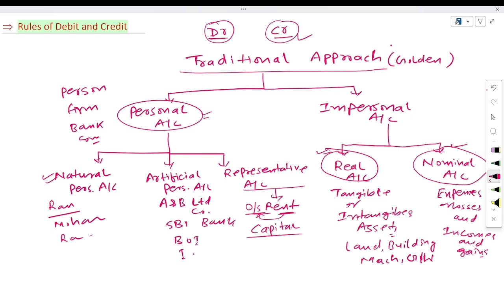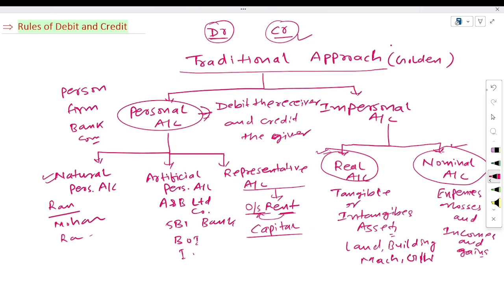So here the rule of personal account is debit the receiver and credit the giver. This is the rule of personal account. Debit the receiver and credit the giver.